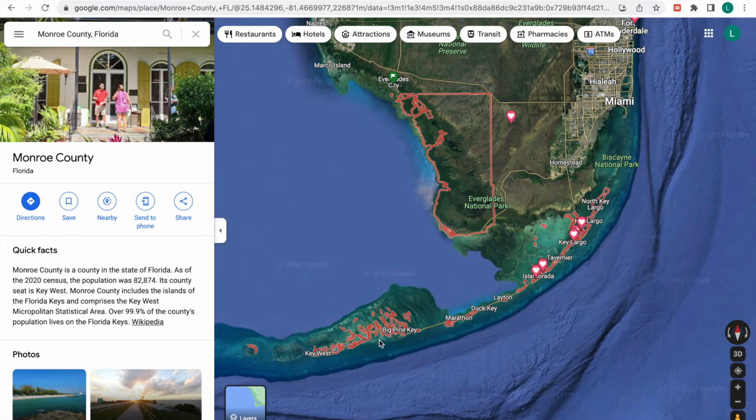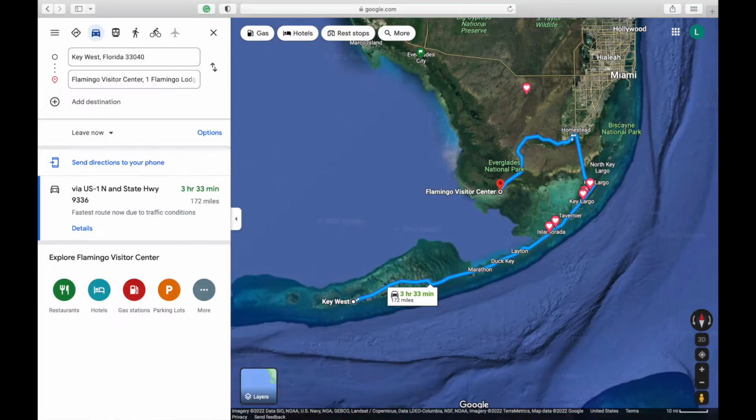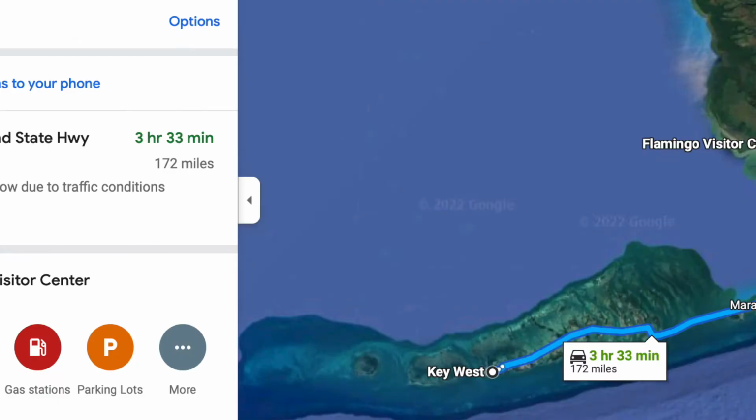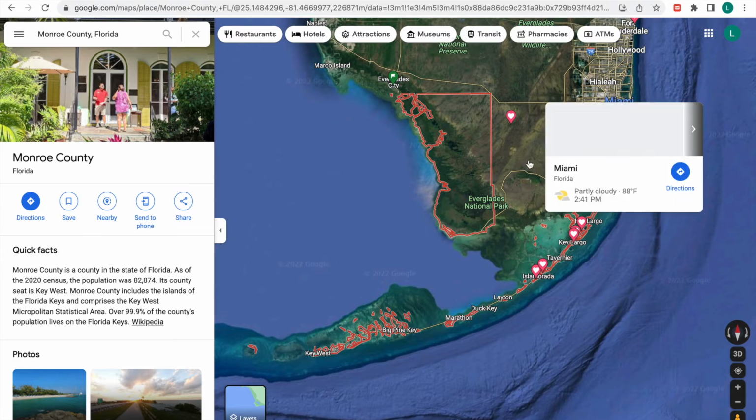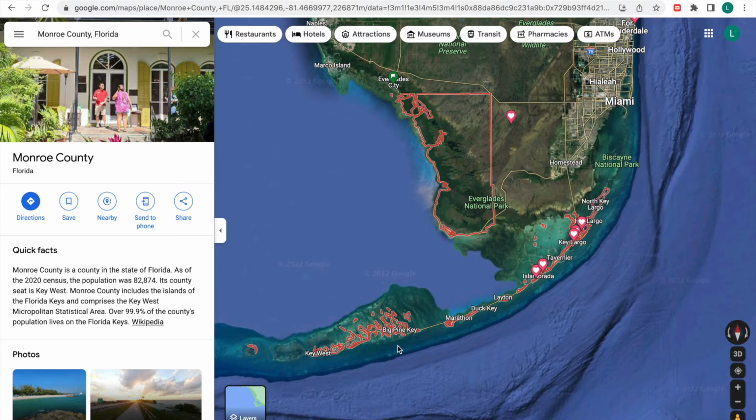Like you can get from one to the other. Like you can drive from Key West all the way down to here. This is the Flamingo Visitor Center of Everglades National Park, but it's like a 4-hour drive or something. So yeah, I mean you can see US Route 1 connects up here from Miami and goes down to the Keys.